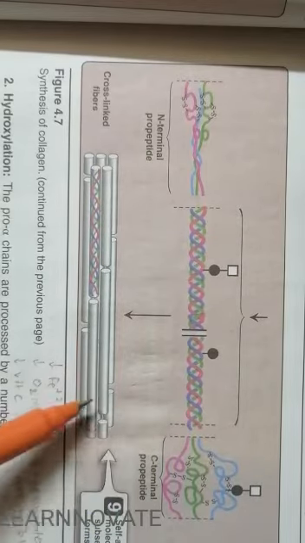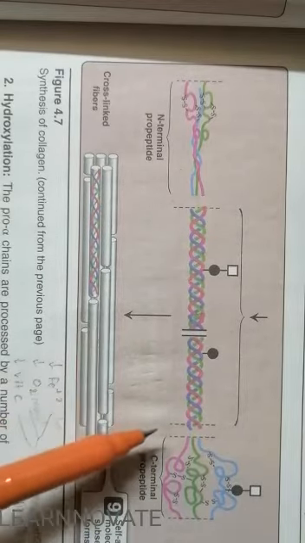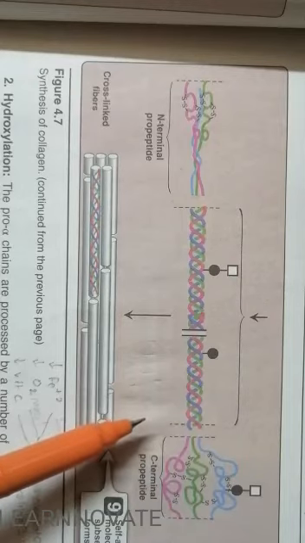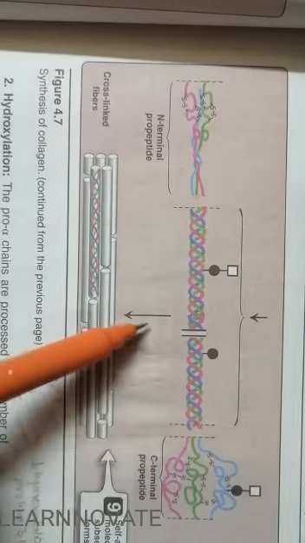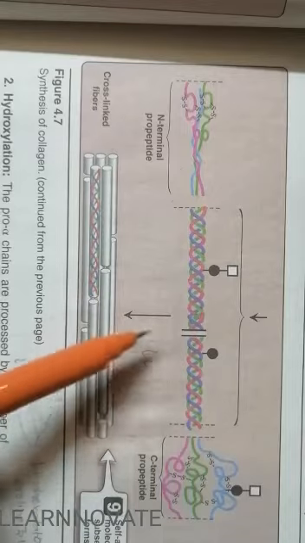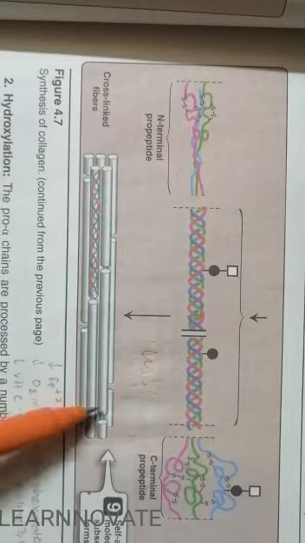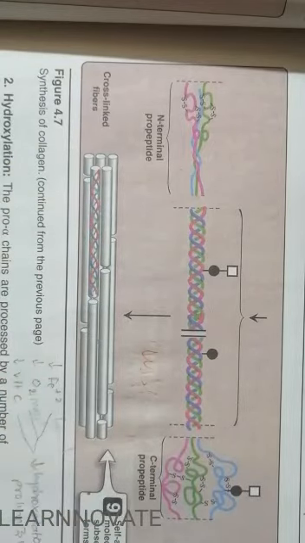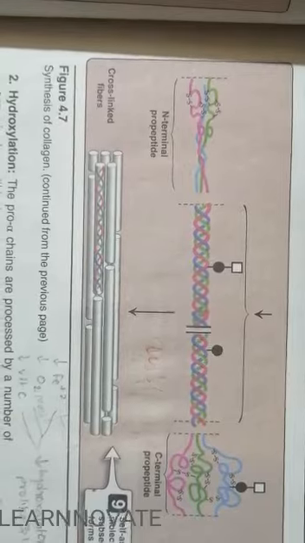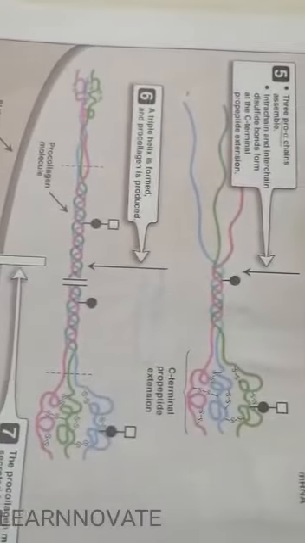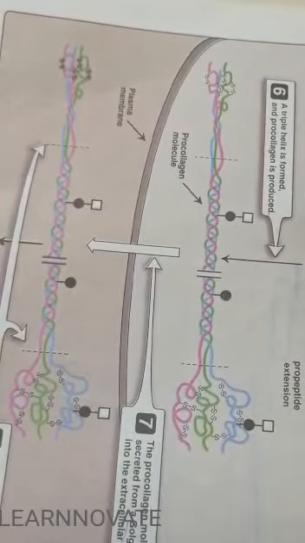And this collagen maturation occurs because of an enzyme that we call lysyl oxidase. The lysyl oxidase is going to cause the maturation and the cross-link formation of the collagen fiber, and at the 9th step this collagen is mature and completely formed. So this was the synthesis of the collagen, how the collagen is synthesized from a single molecule of the DNA and converts into a polypeptide chain, then the hydroxylation, the glycosylation, and then the removal of the two terminals, the formation of procollagen, the formation of tropocollagen, and ultimately the collagen.